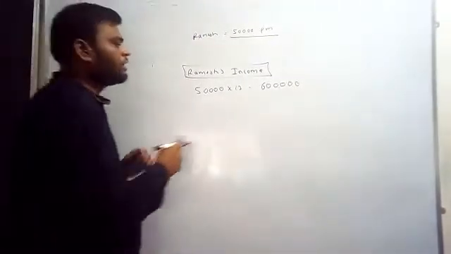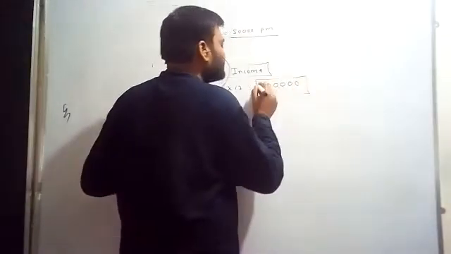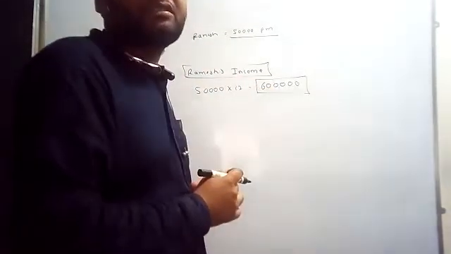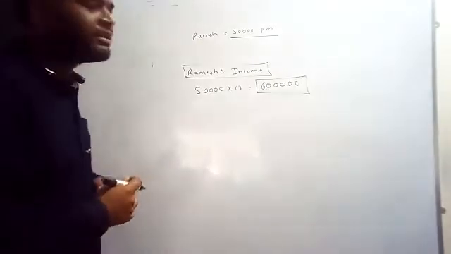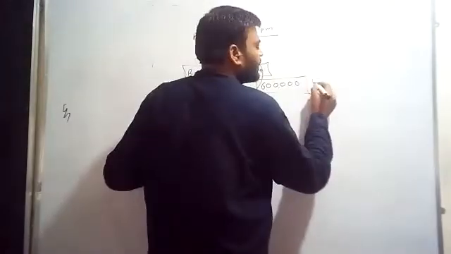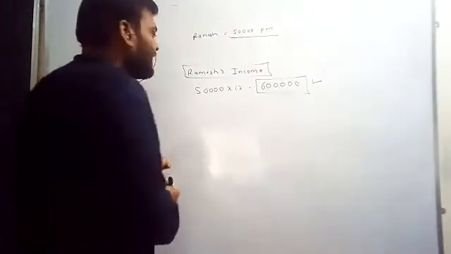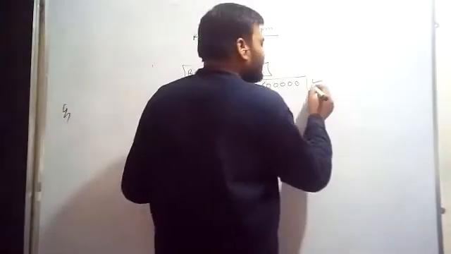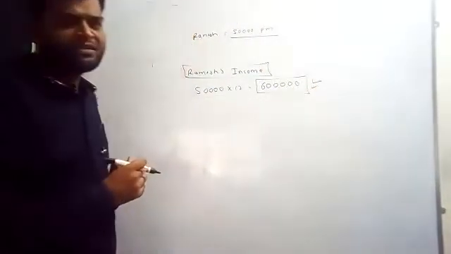Whatever you have calculated, the 6 lakh rupees, is as per your logic. That is the taxable income by your logic. But the Income Tax Department cannot levy tax on this 6 lakh rupees. Why?